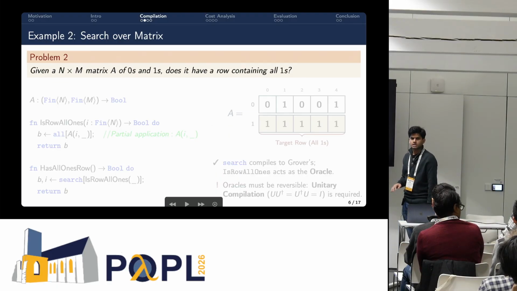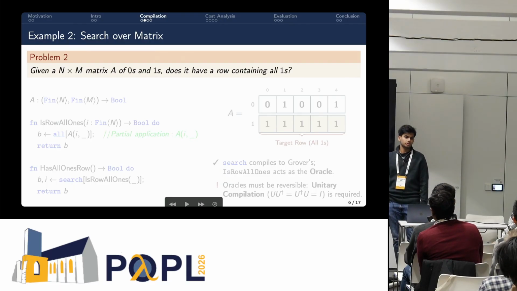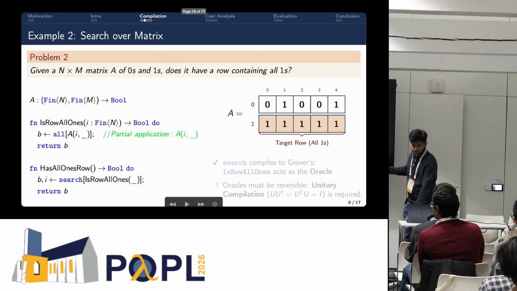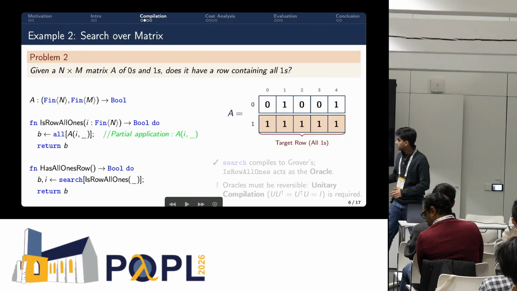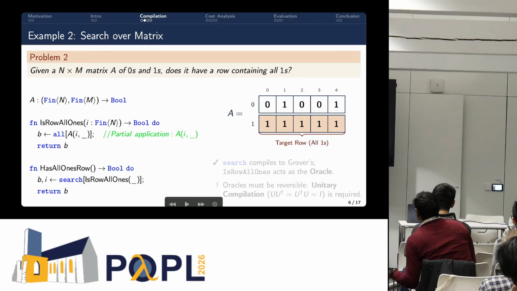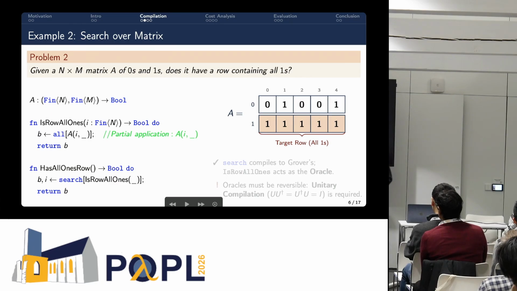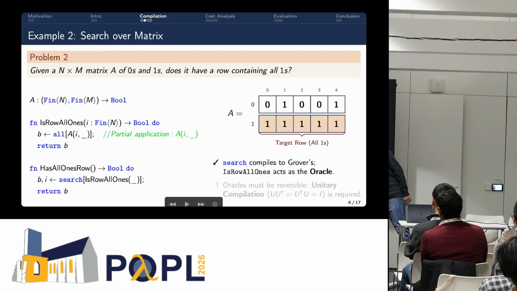Let's take the previous example and make it a bit more interesting. Instead of a row, we are just searching over a matrix. In this matrix, we try to find a row with all ones. And here, what you will see is that now we have a nested search going on. We not only search on the outer rows, but we also search within the row to see if they're all ones or not. So as I mentioned, the search in this case would go to Grover's algorithm.